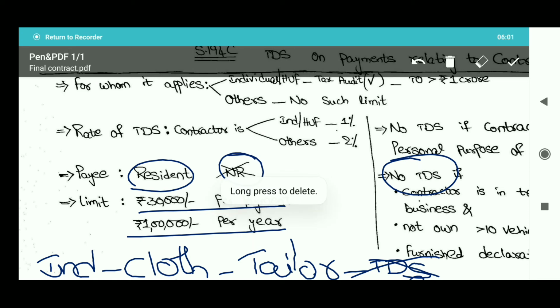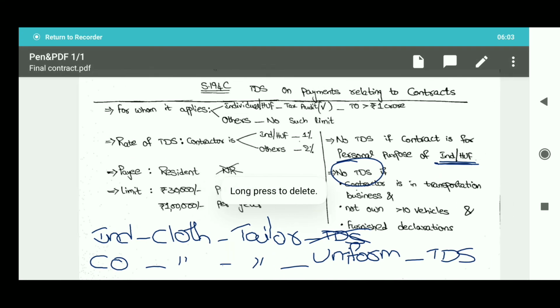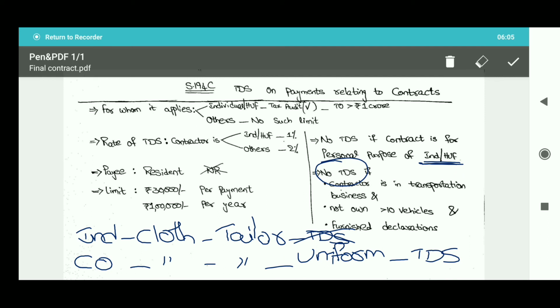And coming to the next one, if the contract is taken for the personal purpose of an individual or HUF, TDS shall not be applicable. And if the contractor is engaged in the transportation business, does not own more than 10 vehicles and has furnished some declarations, then also TDS shall not be applicable.